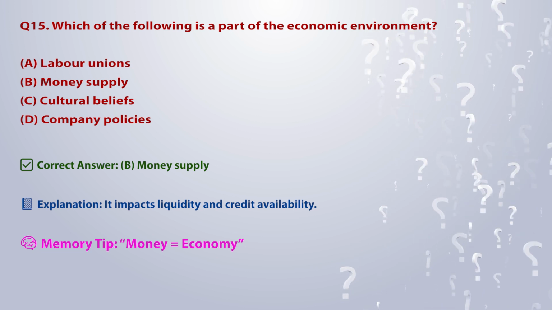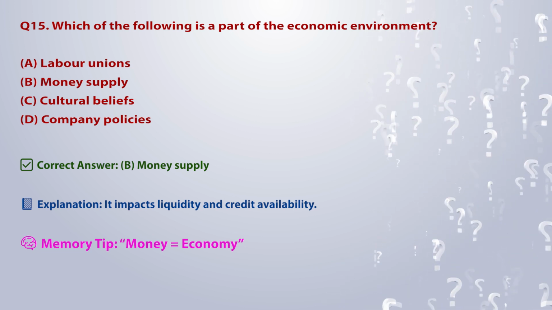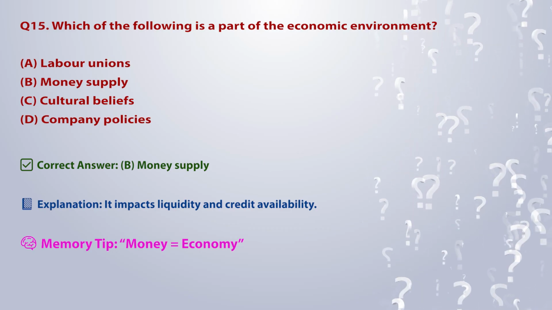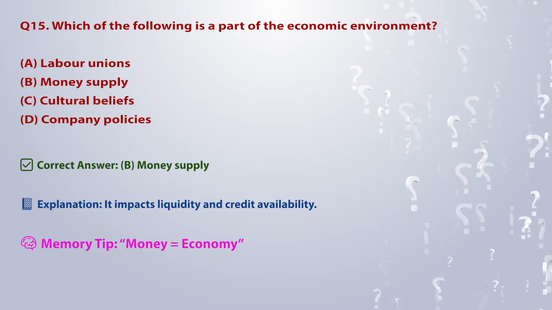Correct answer: B. Money supply. Explanation: it impacts liquidity and credit availability. Memory tip: money is equal to economy.